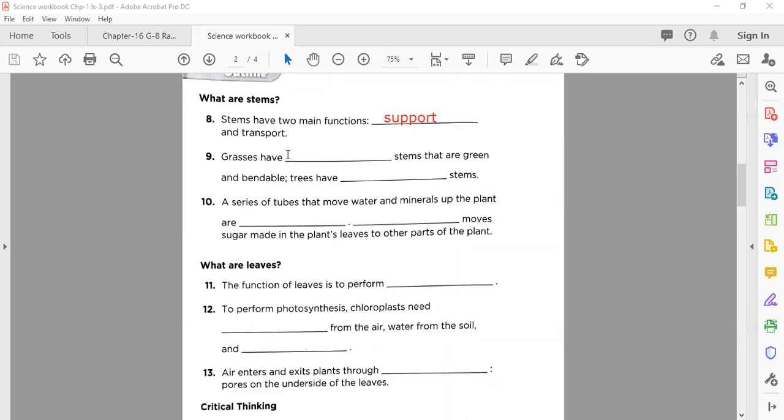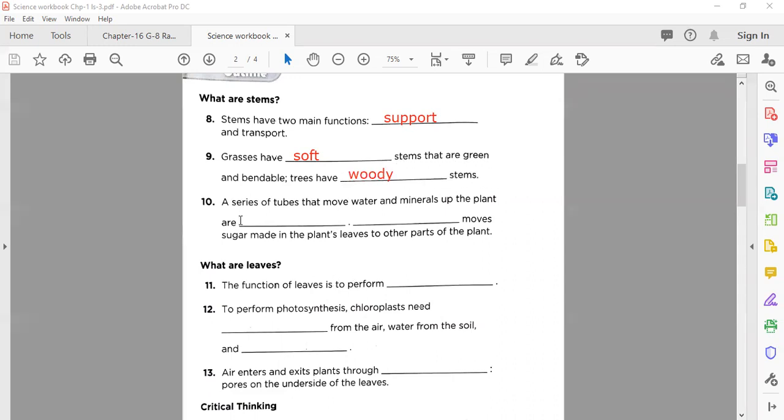The grasses have dash stems, it means they have, you know the grass very well, it's not hard, so it's soft, a soft stem. Then the second answer in blank number 9 is about the big tree, you know it's very hard, so it means that it is woody. Okay, well done.